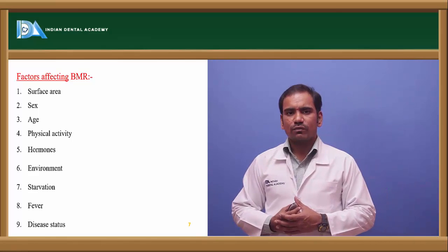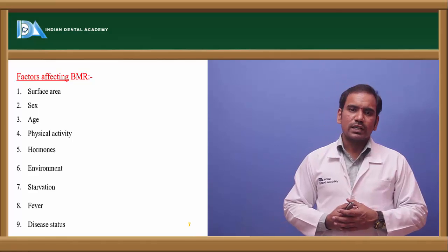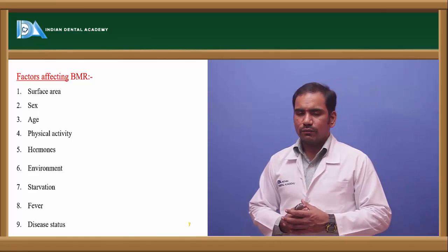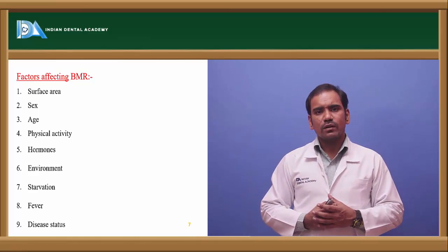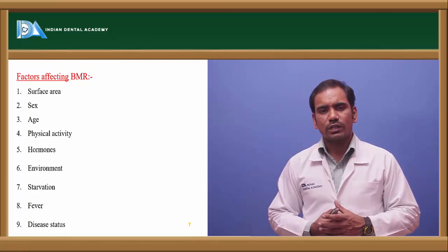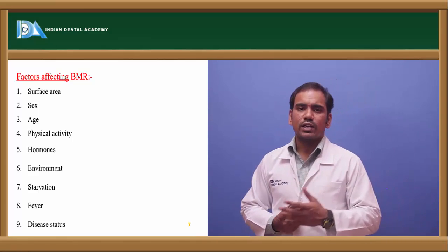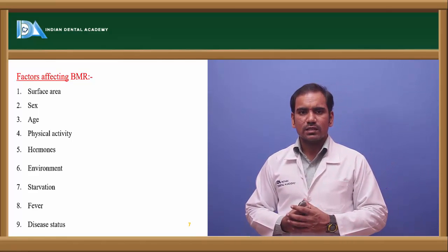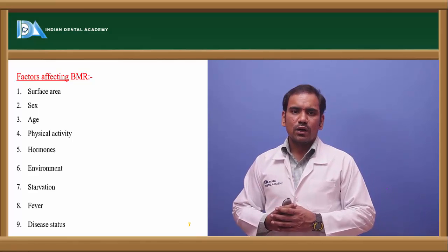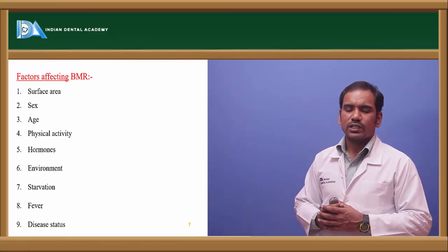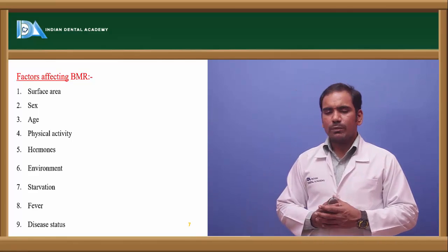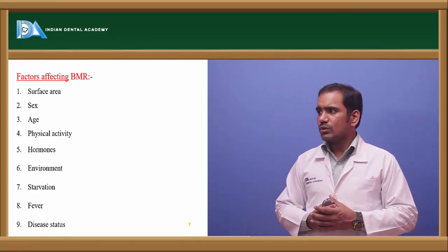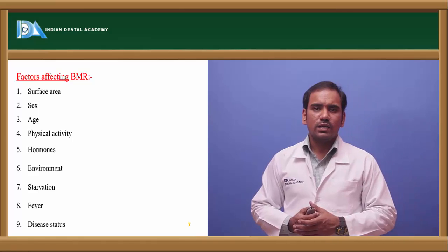And another factor which influences BMR is starvation. In starvation conditions, there is a decreased rate of BMR. And fever. Whenever there is a 1 degree rise in body temperature, the BMR increases by 11%. So for every 1 degree rise in body temperature, 11% of BMR is increased. So that is the effect of fever on BMR. And coming to other disease states, in other disease states, BMR is decreased. So these are the factors which influence the BMR.